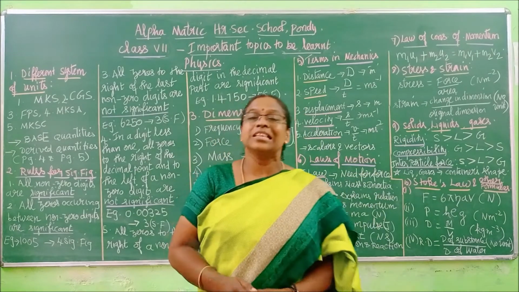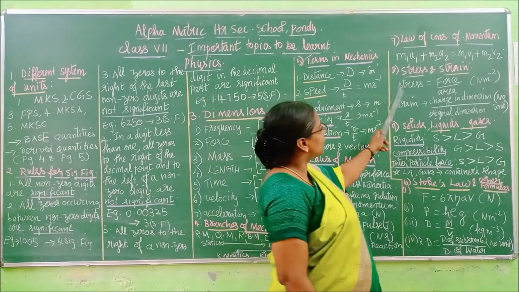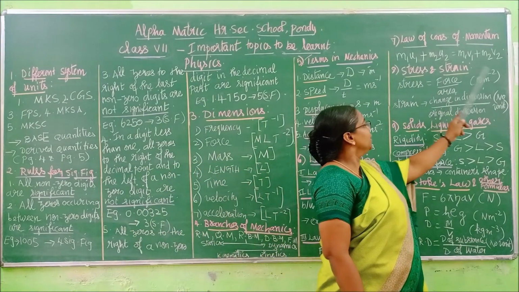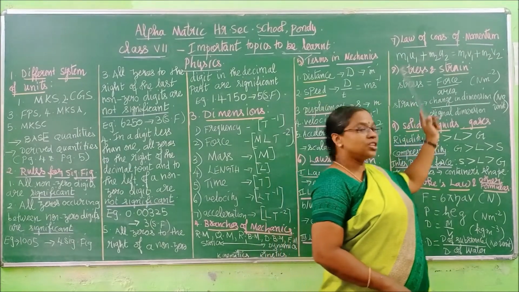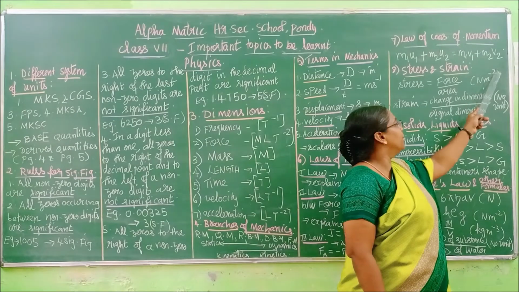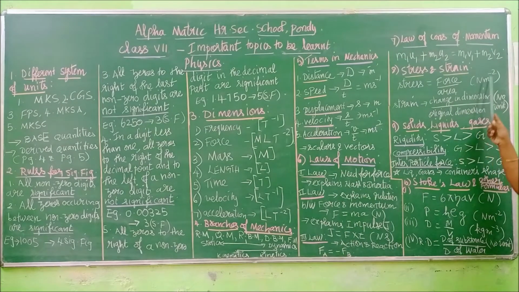The stress formula is sigma is equal to F by A. Its unit is Newton per meter square.